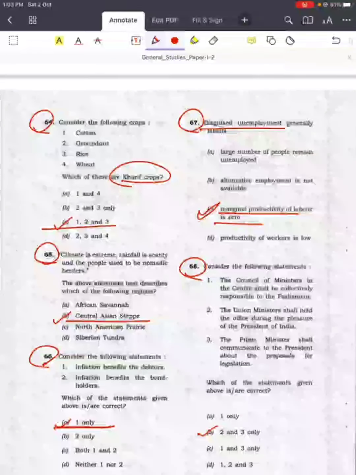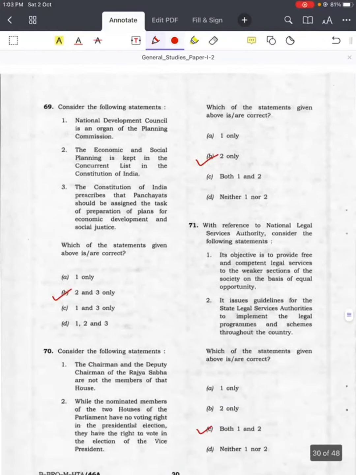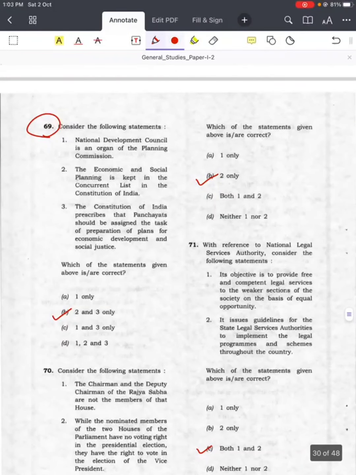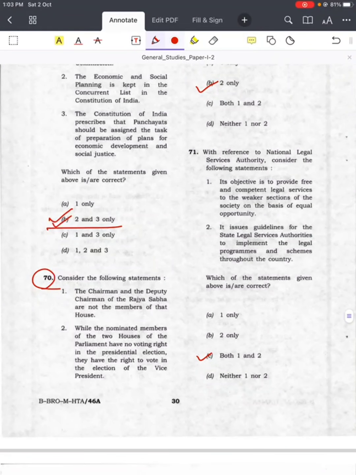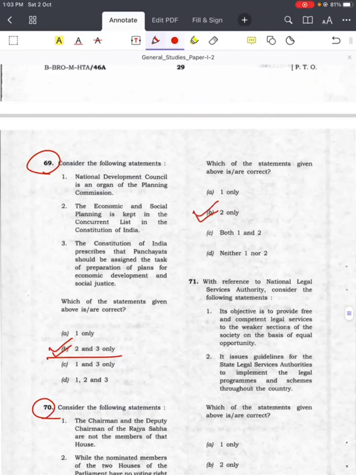Question number 68, Council of Ministers, answer is B, 2 and 3. Question number 69, National Development Council, answer is B, 2 and 3 only. Question number 70, Chairman and Deputy Chairman of Rajya Sabha, answer is B, 2 only.